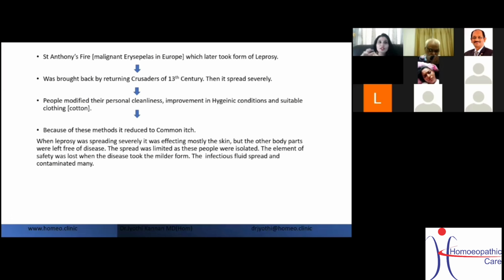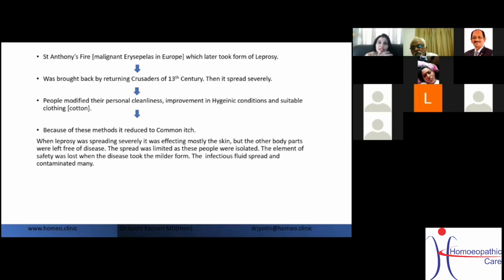Now, at that time in Europe, another form, a form of leprosy, took over. That was called Saint Anthony's fire, which again is a short note for PG students of 4th BHMS. Saint Anthony's fire or malignant erysipelas was brought back by returning crusaders in the 13th century. Then it spread severely. Now, people modified their personal cleanliness and improved hygienic conditions. They started wearing cotton clothes, and believe me, it helped. So the severe itching and the erysipelas and the irritation which was there on the outside started reducing, and it reduced to a common itch.